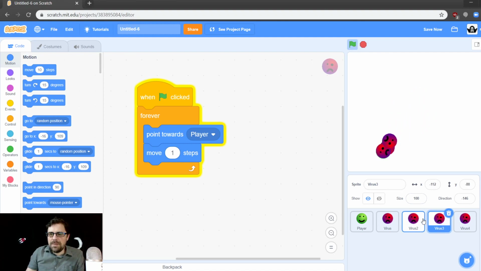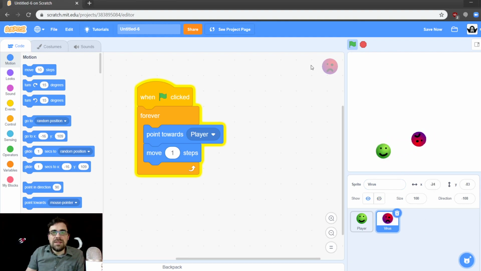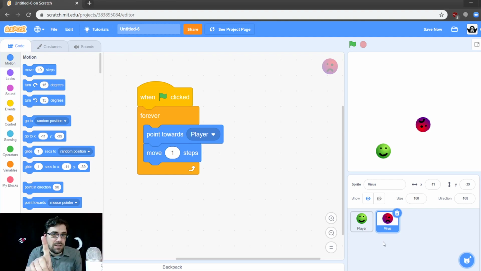Okay, you want it to face up? Okay, we'll do that. So let's get rid of all these. This is a mistake that I see happen a lot, is that we do the duplicating before we're ready to duplicate. There's more blocks we want to add onto this virus. So I deleted the other ones. That way when we have a virus that is completely finished, then we can duplicate it and it will copy all the blocks also. That way we don't have to build the blocks again and again for every single virus.